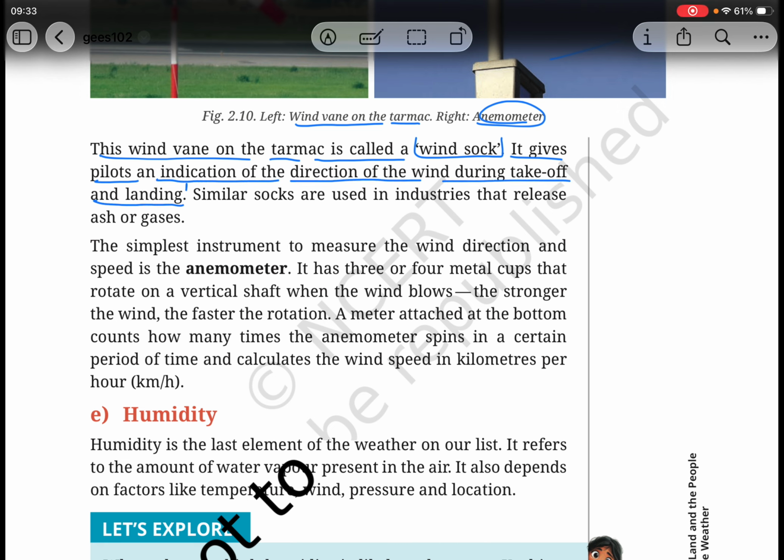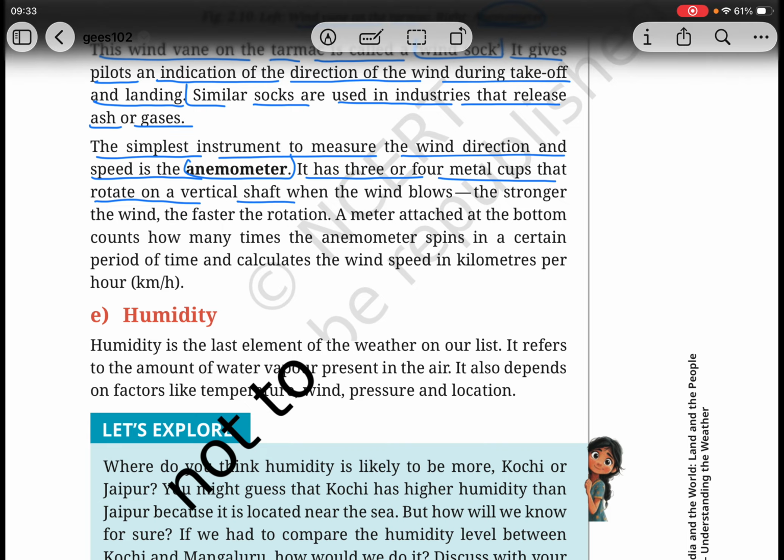The simplest instrument to measure wind direction and speed is the anemometer. It has 3 or 4 metal cups that rotate a vertical shaft when the wind blows. The stronger the wind, the faster the rotation. A meter attached at the bottom counts how many times the anemometer spins in a certain period of time and calculates the wind speed in kilometers per hour.